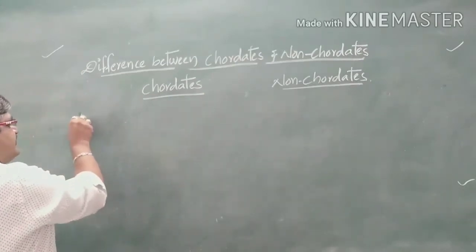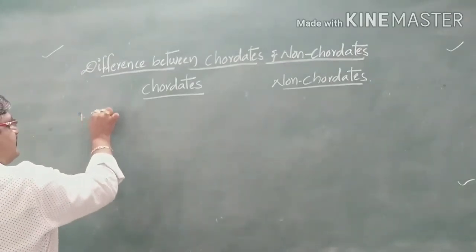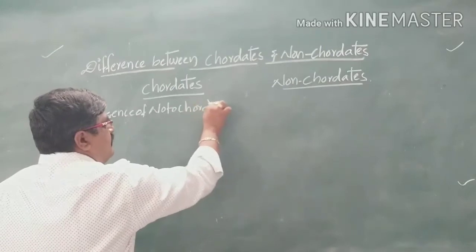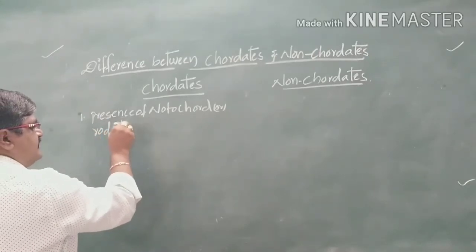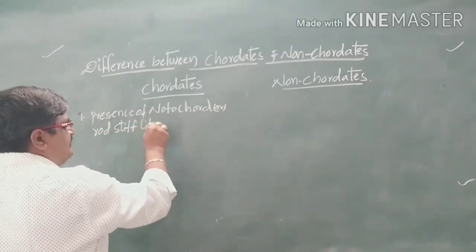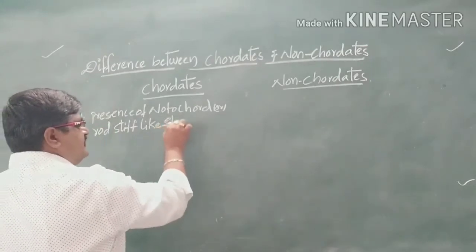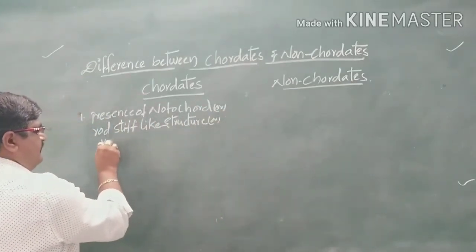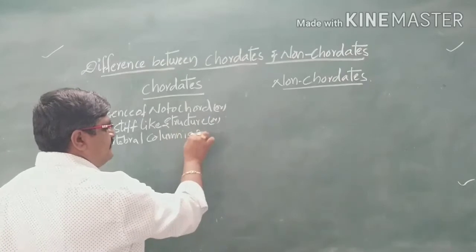Coming to the first character, the presence of a notochord, a strong, stiff rod-like structure, or a vertebral column. In chordates, the vertebral column is present.